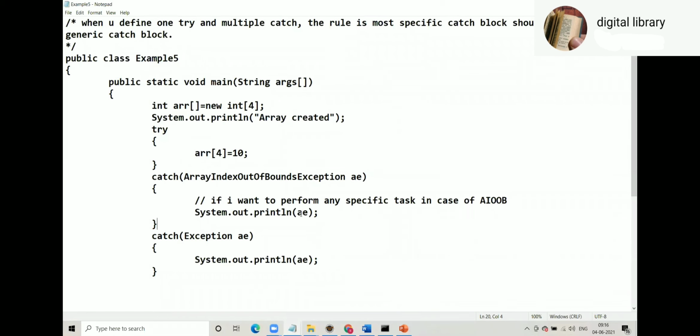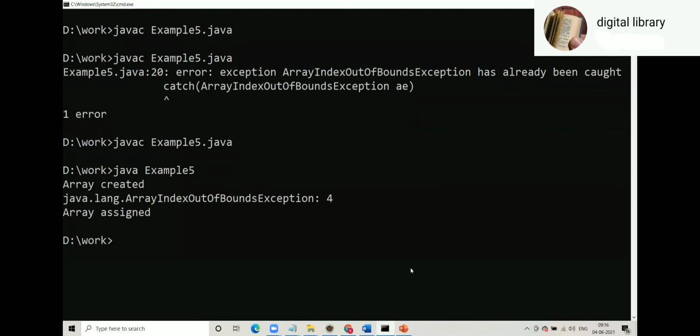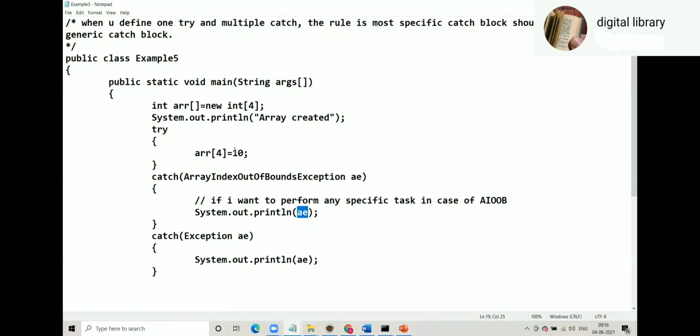Notice that SOP e, so we have a toString method. I told you toString methods you will see everywhere. Now in this case, what does that toString method display? Let's see. java.lang.ArrayIndexOutOfBoundException 4. Why 4? Because of 4 you got the exception. That's the reason.